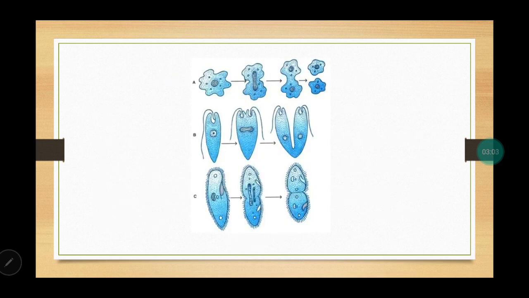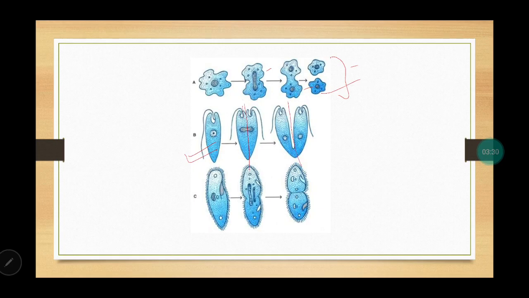This slide shows you the variety of fission which can happen. First, A is showing binary fission, which is in amoeba. You can see clearly there is nuclear division, there is cytoplasmic division, leading to two daughter cells. Next, coming to Leishmania, this is showing longitudinal binary fission, in this plane division will happen.